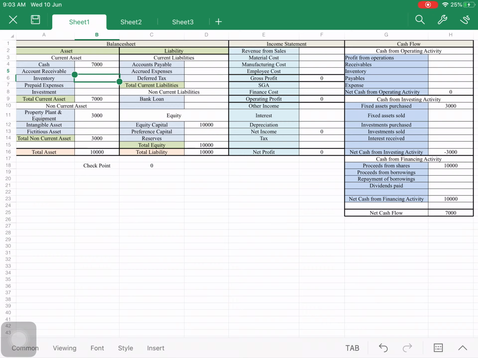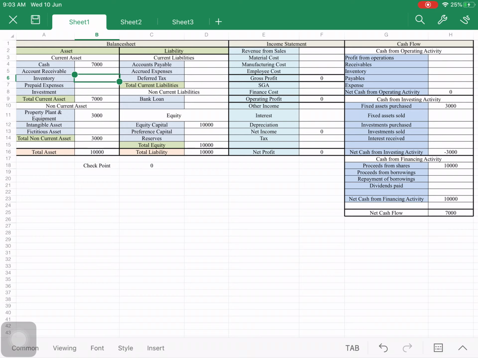Now the company is buying some raw materials. Suppose it is procuring raw material of, let's say, 3,000 rupees, but it has paid 2,000 rupees in cash, and for 1,000 it got credit for, let's say, 30 days.